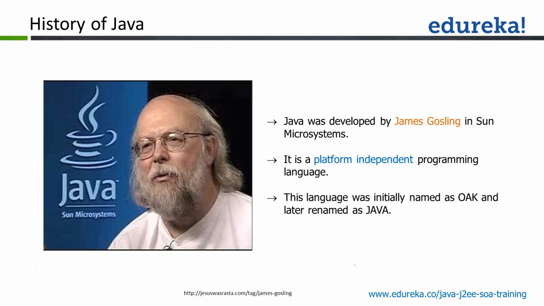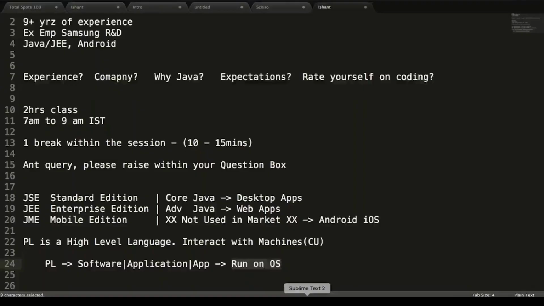What's the history of Java now? Java was developed by James Gosling. So this is the guy behind Java. James Gosling used to work with Sun Microsystems. Java is a platform independent programming language. What is meant by the term platform independence? It means that Java runs on many operating systems. So it can run on multiple operating systems. That's what we mean by platform independent. Platform means the operating system.